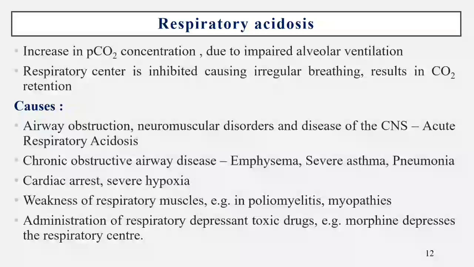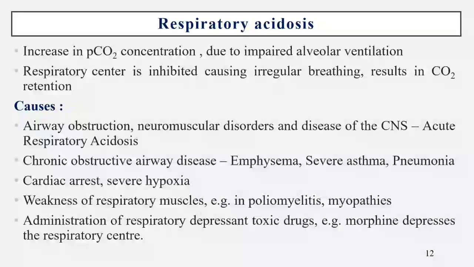Obstruction to respiration may occur in pneumonia, emphysema, asthma, etc., and cardiac arrest due to severe hypoxia, and weakness of respiratory muscles seen in poliomyelitis and myopathies.